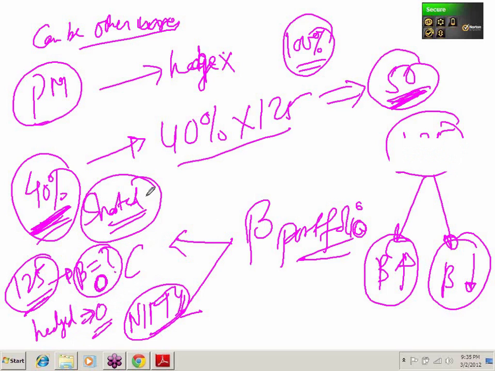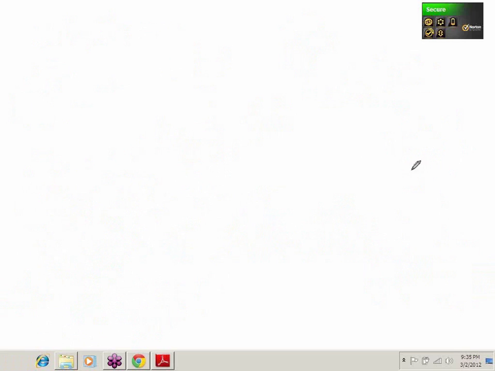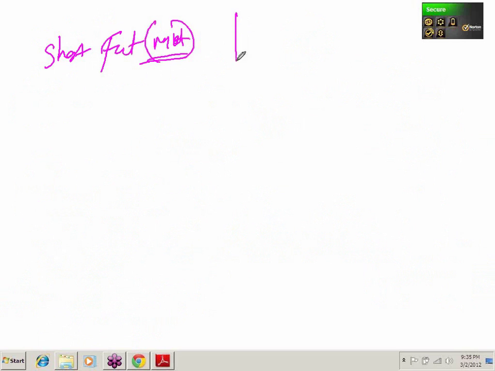When you are shorting the market, your beta decreases. When you are shorting futures based on a market index, your beta will decrease.